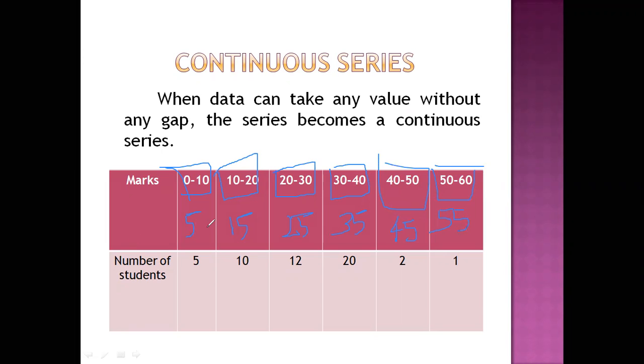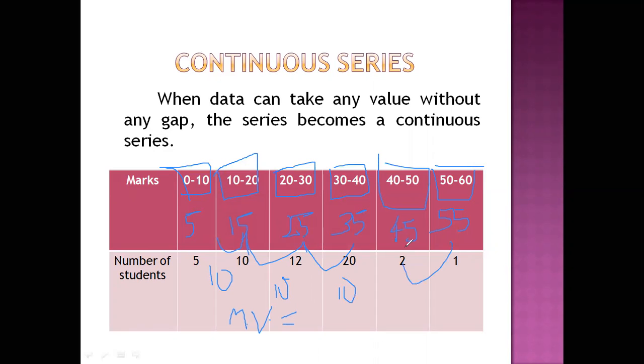So you can observe another point also here. The difference between successive midpoints or mid values is equal to the class interval. The difference between successive mid values, that is 15 minus 5, 10. 25 minus 15, 10. 35 minus 25, 10.